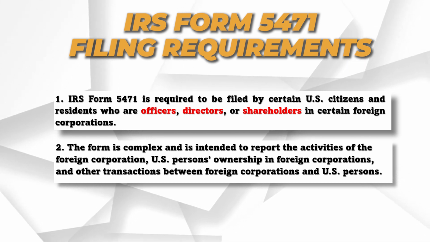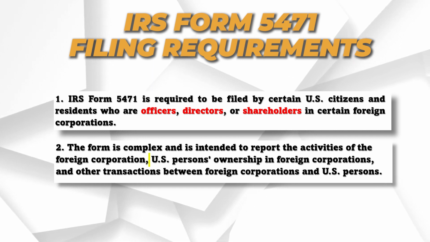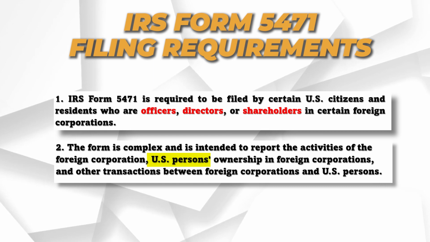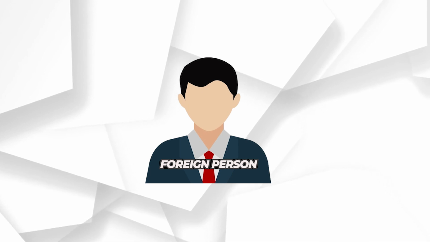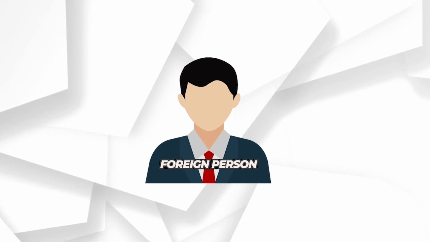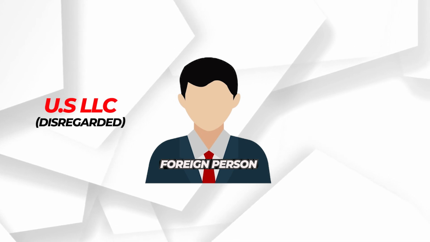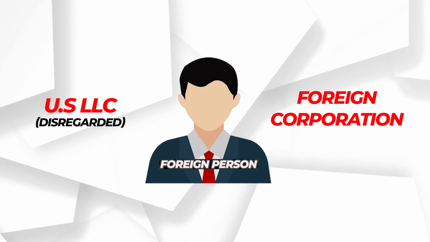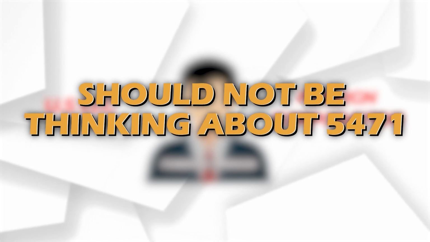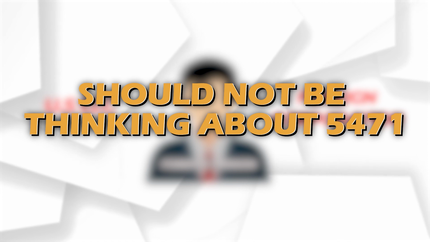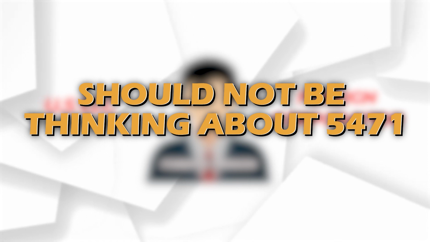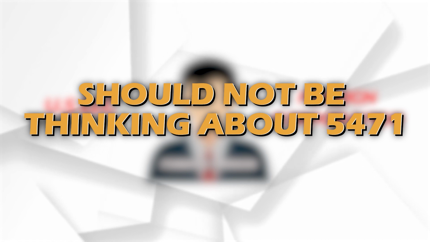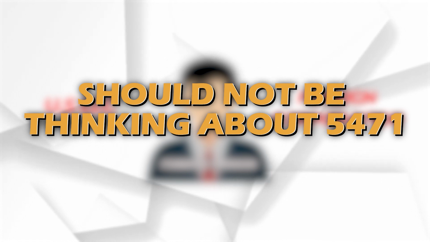Now, you can see that throughout this presentation, I'm using the words US persons, okay? And the question from the beginning talks about a foreign person. So without even going into too much detail, you know that this foreign person, who has a US LLC which is disregarded and has a foreign corporation, is a foreign person. It does not fall into the definition of a US person. So again, that person should not be thinking about 5471. But we will go into more detail to further solidify the reason why 5471 is not required either by the disregarded entity or the owner himself.